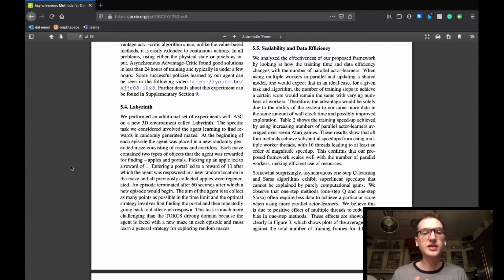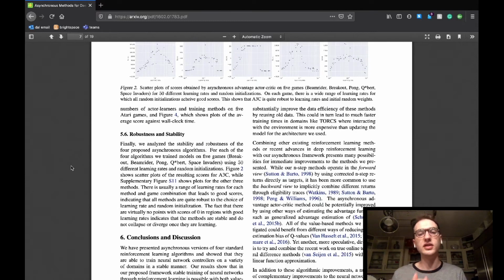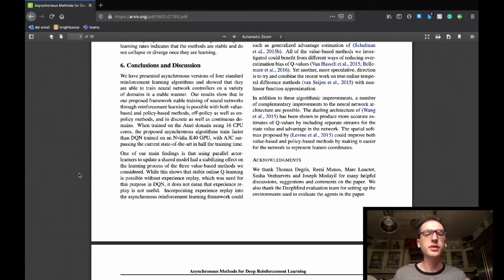as agents are executed in parallel, they learn more efficiently as they are able to learn as many agents in many different states, all at the same time. The robustness and stability subsection includes the team summarizing results, saying that the agents they created are both robust and stable, as they performed well according to their results in the deployed testing environments. So lastly, the conclusions and discussion section just sum up the whole paper.